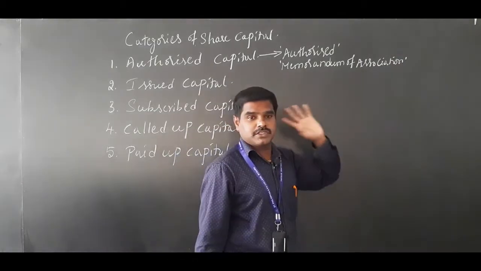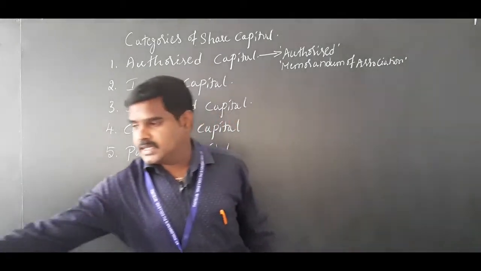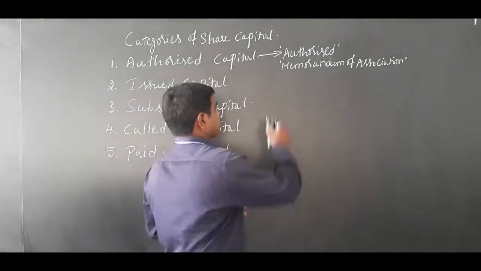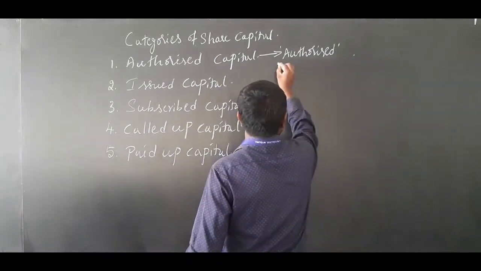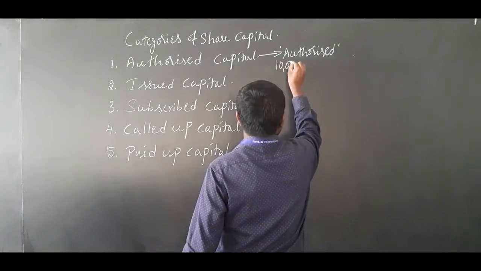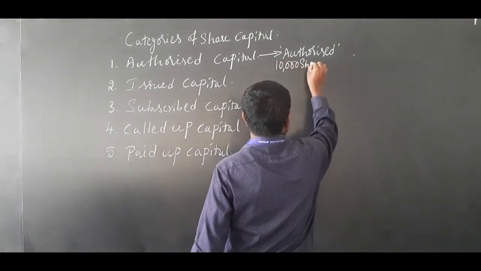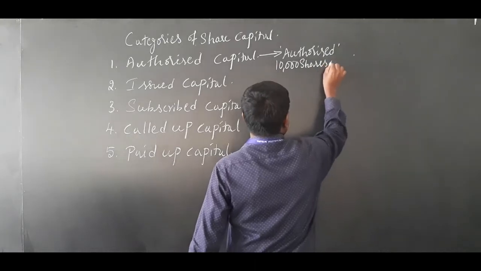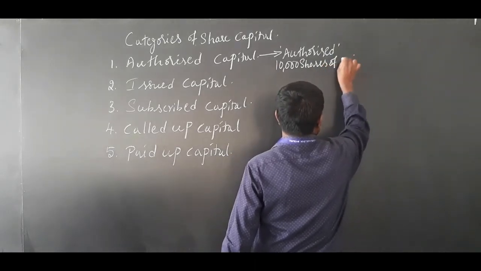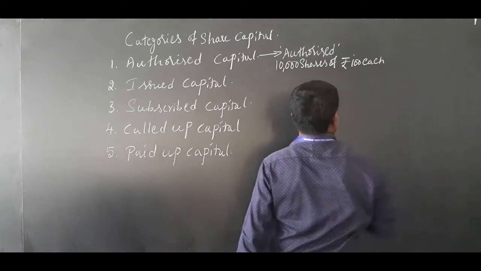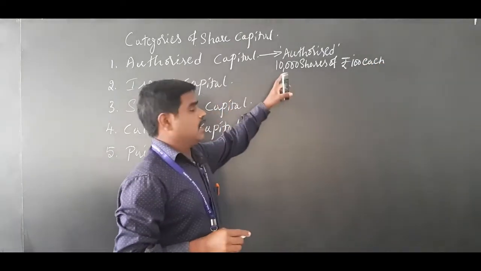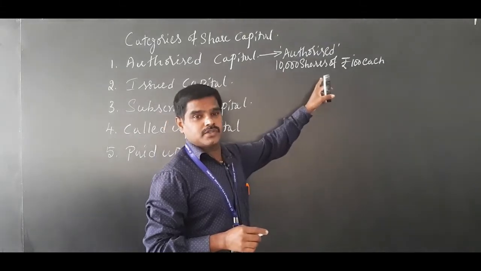For example, in the memorandum of association, the company has taken permission to issue 10,000 shares of rupees 100 each. One share price is 100 and the company is authorized to issue 10,000 shares.